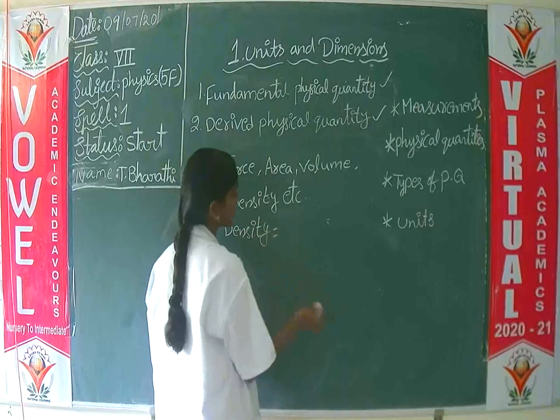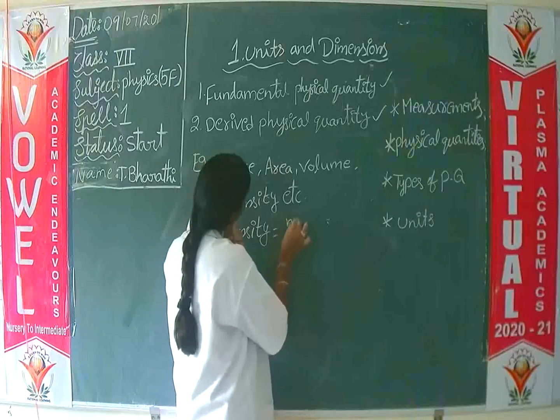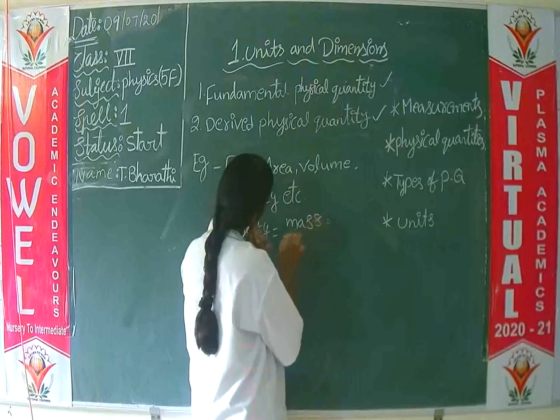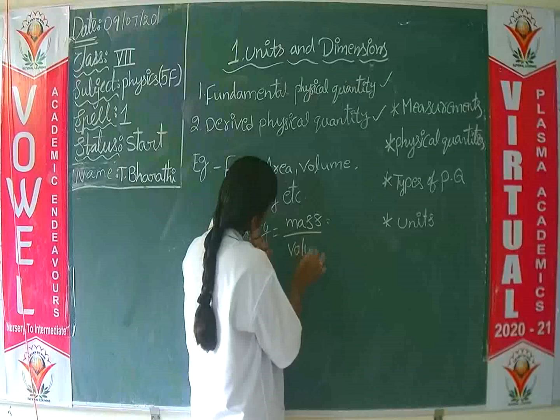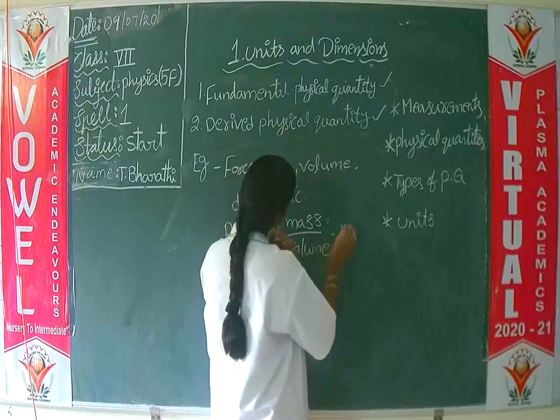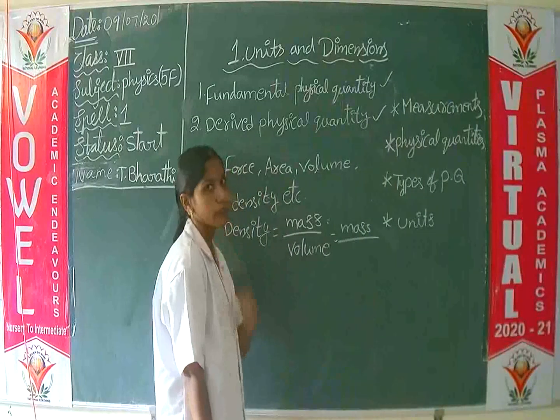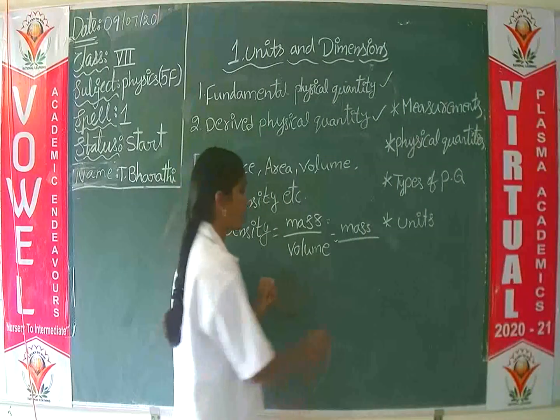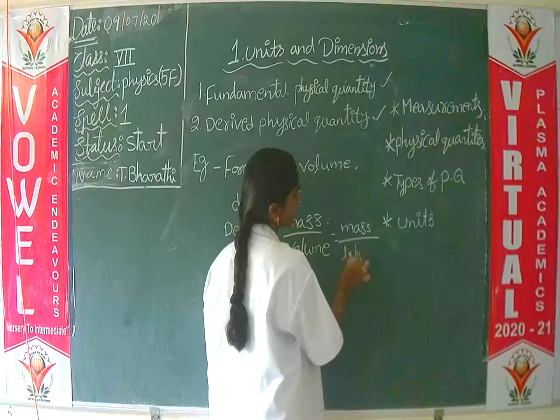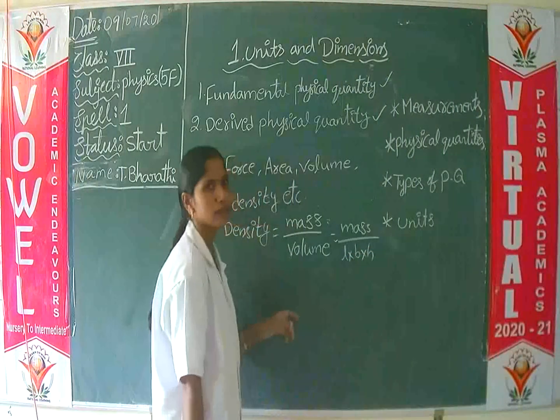Density equals, what is the formula of density? Mass by volume. Density equals mass by volume. Mass is a fundamental physical quantity. We know that one. So volume is nothing but length into breadth into height.